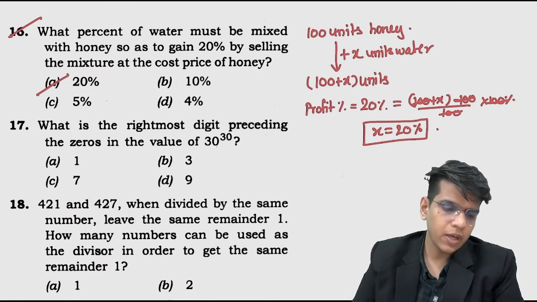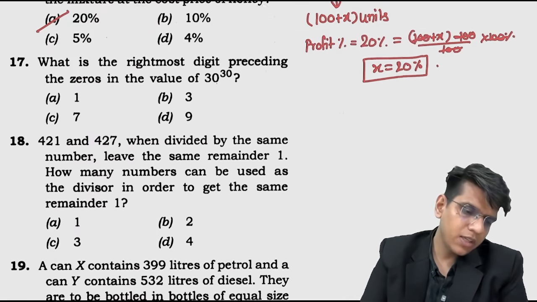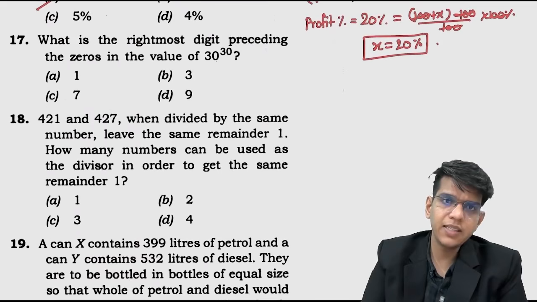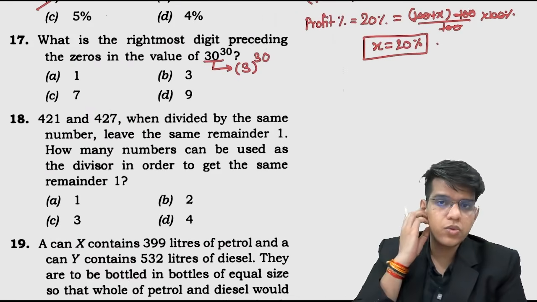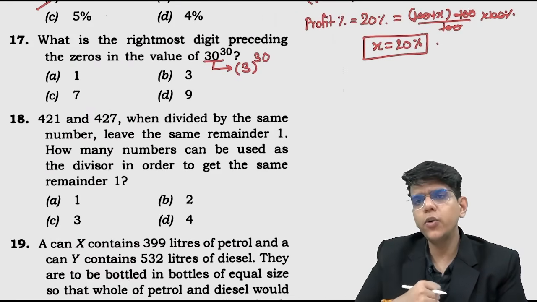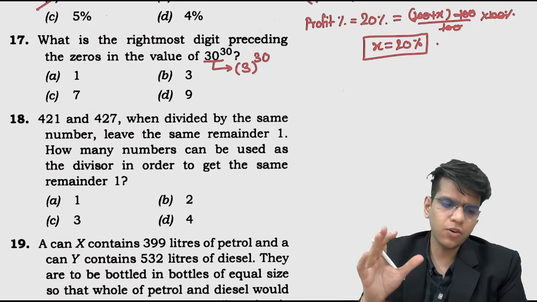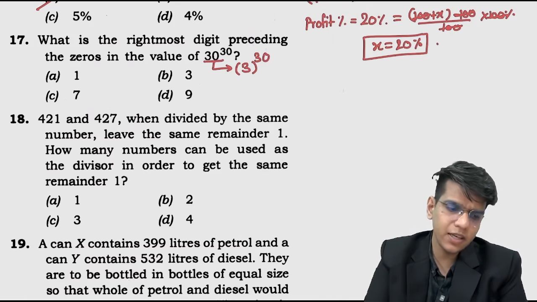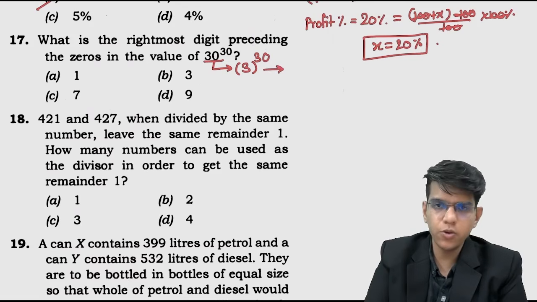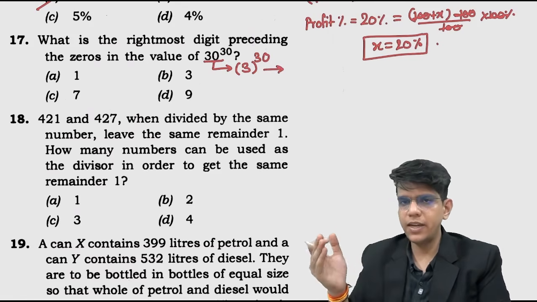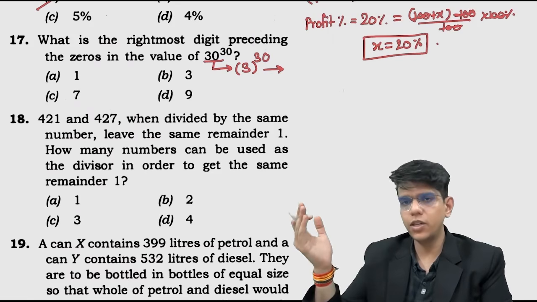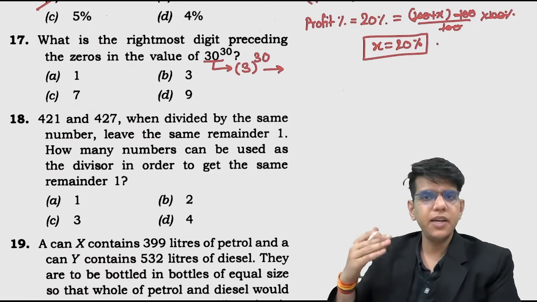That's it. Okay. Now, what is the rightmost value preceding the zeros? So basically, this problem will change to nothing but 3 to the power 30, right? Now, how to check the unit digit? What we do is remove the factors of 4. So we need to find the remainder when 30 is divided by 4. This is because the cyclicity of 3, as all of you know, is 4. 3 is 3, 3 threes are 9, 9 threes are 27, 7 threes are 81, and 81 threes, again 243. Unit digits repeat after 4 times, right?